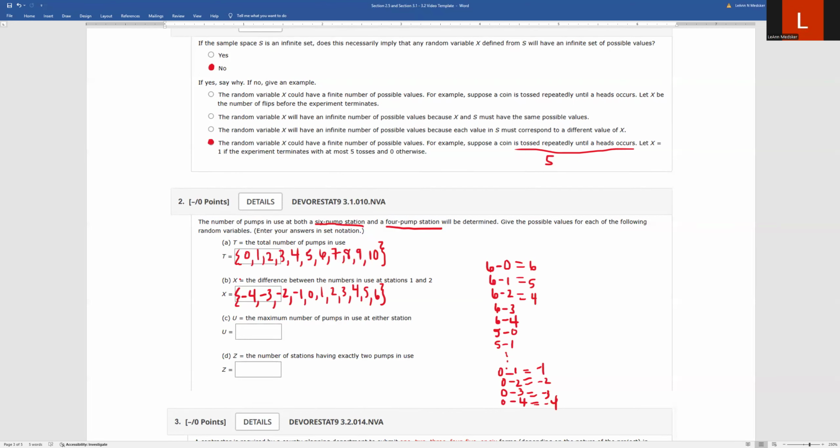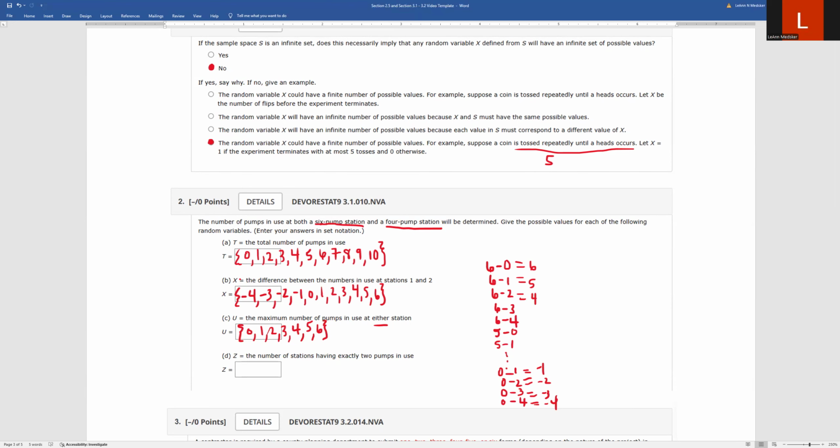So essentially, since they said either station, we're kind of unioning this. If you look at the maximum number of pumps in use at station 1, you could have anything from 0 to 6, because this depends on what's the max number in use at that moment. You could have 0 to 4 for this one. If you union those together, you have that overlap that we just don't double count, so it's essentially anything from 0 to 6. And that encompasses both possibilities, since they said either. That's an or.